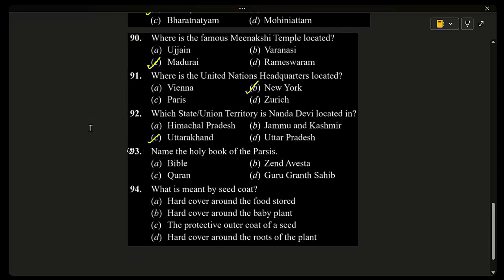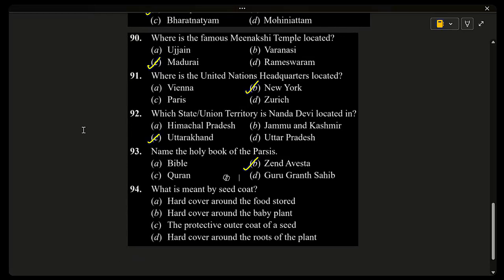Uttar Pradesh is mostly plains, not high mountains. 93. Name the holy book of the Parsis: Bible, Zend-Avesta, Quran, Guru Granth Sahib. And the correct answer is Zend-Avesta, option B. The holy book of Parsis is called the Zend-Avesta. It contains the teachings of Zoroaster, the founder of Zoroastrianism. Bible is the holy book of Christians. Quran is the holy book of Muslims. Guru Granth Sahib is the holy book of Sikhs. So for Parsis, it is Zend-Avesta.